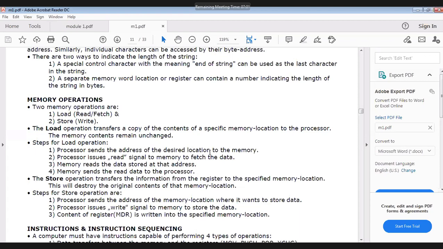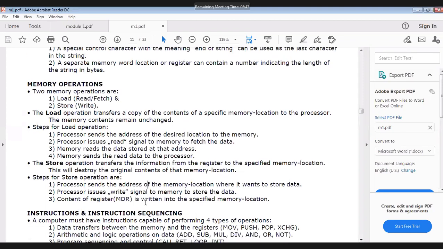Okay, the processor sends the address of the desired location to the memory. The processor issues the read signal. Memory reads the data stored at the address. Memory sends the read data to the processor. This is a load operation. Now the store operation, you tell me. What is store?